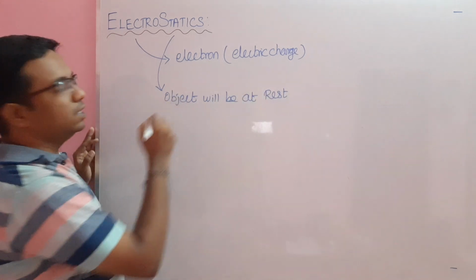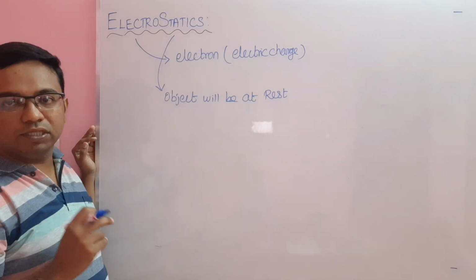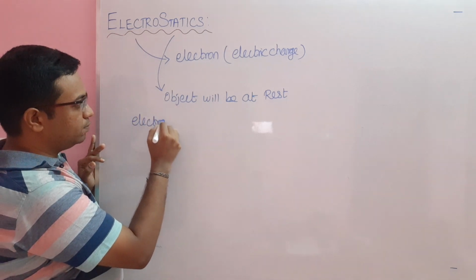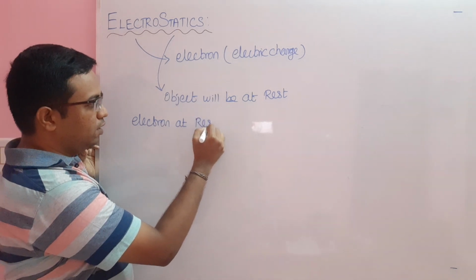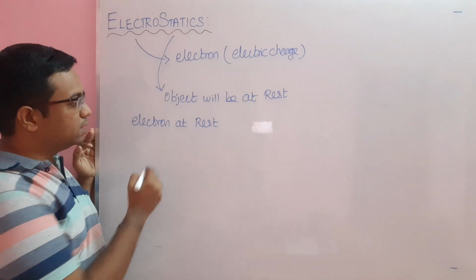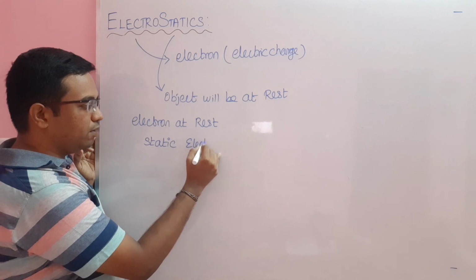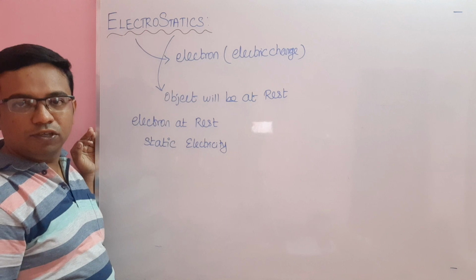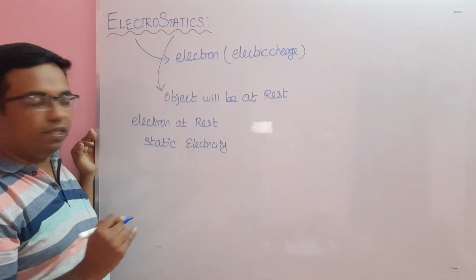So in this lesson we are going to study the electron. The electron is considered to be at rest, so we will study the electron at rest. This is what we call electrostatics, or certain people call this static electricity, because the electron is at rest. We call this particular topic static electricity.